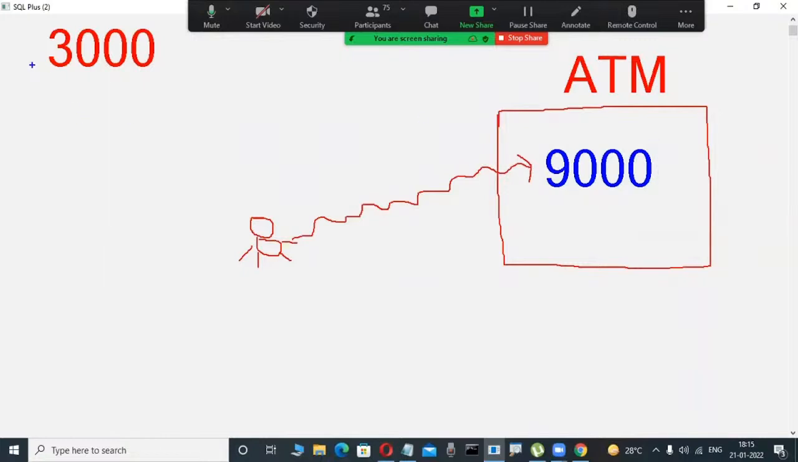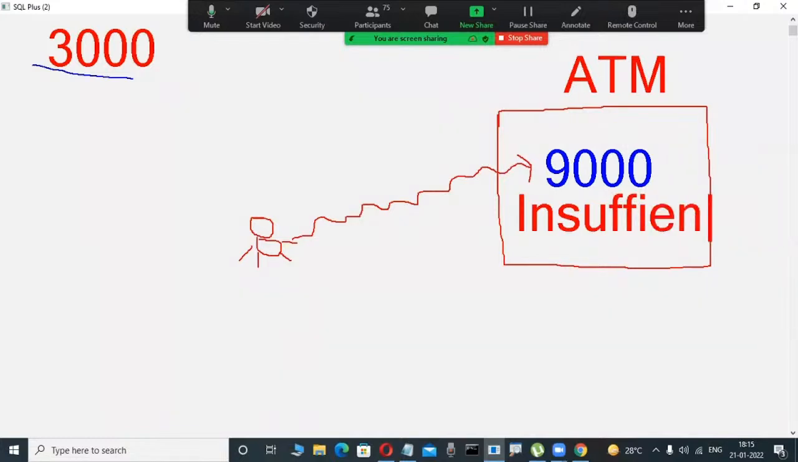Here my balance is 3,000, but how can I get 9,000 rupees? That is impossible. In this case, it will give a message. Are you observing your ATM machines? Maybe some message will be displayed, such as insufficient funds.